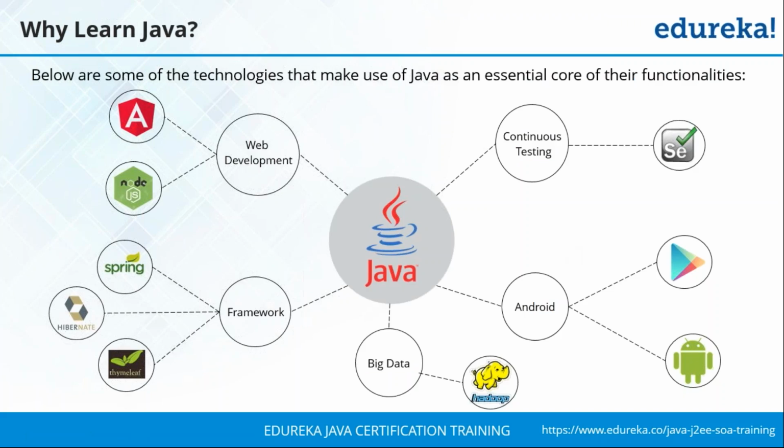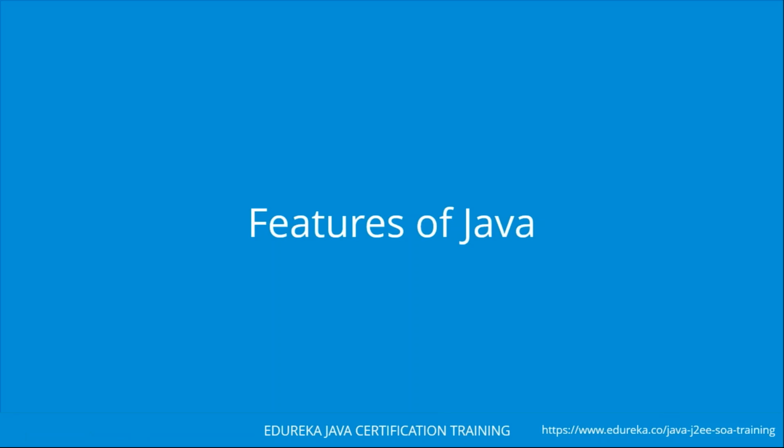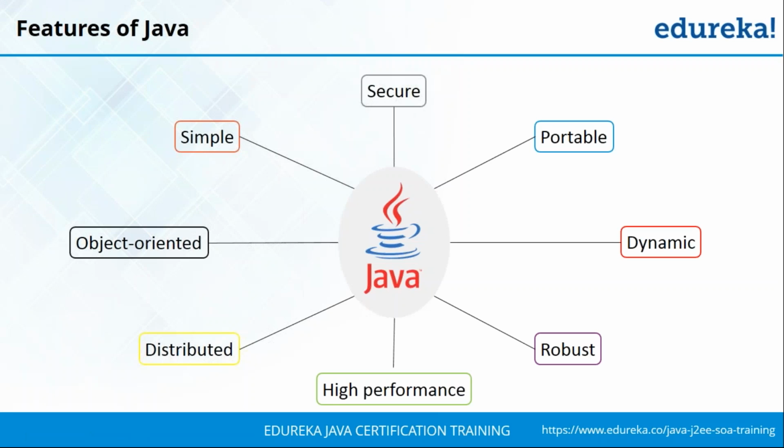So let's move forward and talk about the various features that Java has to offer. When we talk about the features of Java, these are also called the buzzwords of Java. These are the most essential features which have made Java the most popular programming language of the industry today. We'll be talking about each of them one by one. Let's move forward and discuss that.